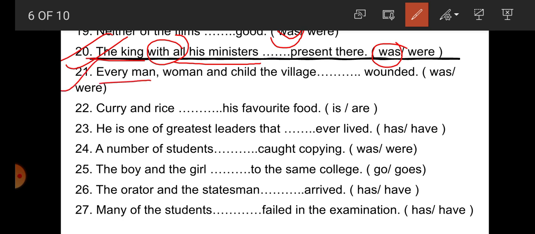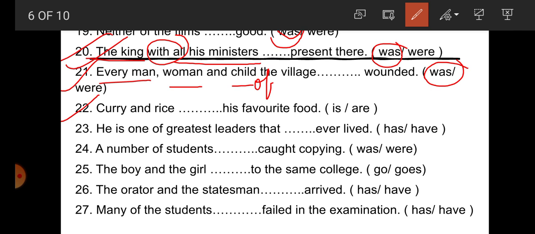Next one, 21. Every man, woman and child of the village dash wounded. Student, here the subject starts with each, every, either, neither: every. So the verb must be a singular verb. So was is correct.